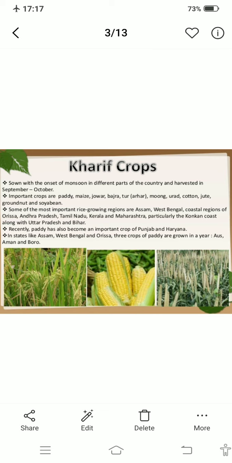And some of the most important rice growing regions are Assam, West Bengal, coastal region of Orissa, Andhra Pradesh, Tamil Nadu, Kerala and Maharashtra. So these are the places where these crops are grown. Basically these are grown everywhere, but they are most famous for Kharif crops. These places are famous for Kharif crops.